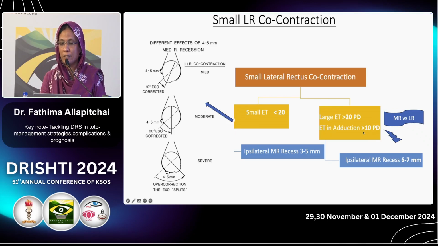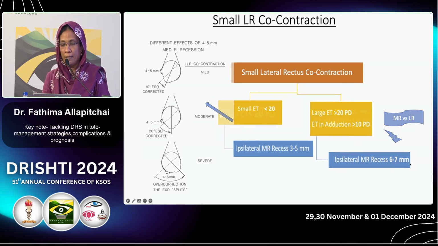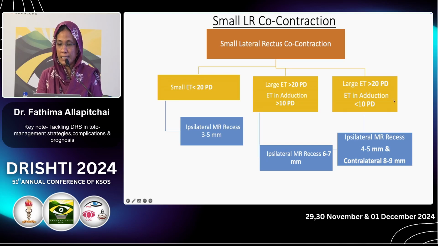If it is less, you can understand that in adduction your lateral rectus is anomalously contracting, so you can restrict the dosage. If it is more than 10 prism diopters, you can go ahead with medial rectus recession of up to 6 to 7 mm, but not if it is less than 10 prism diopters.